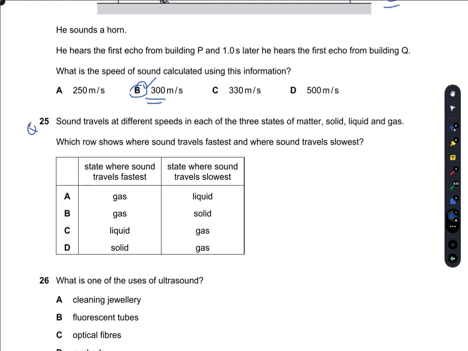Question number 25. Sound travels at different speeds in each of the three states of matter, solid, liquid, and gas. Which row shows where the sound travels the fastest and where the sound travels the slowest? Sound travels the fastest in solids, I know this, and slowest in gases. So that is D. D is the right option.